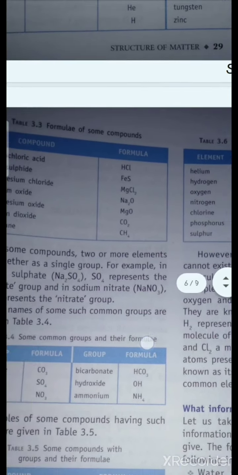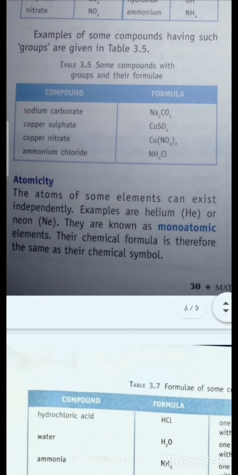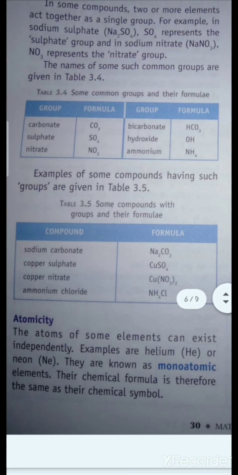Okay. Next topic is atomicity. Atomicity is what? Atomicity is the number of atoms present in one molecule of a particular element. For example, in case of helium and neon, it is written as He or Ne, so it is monoatomic.